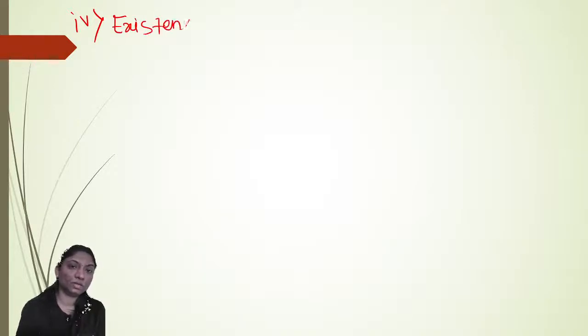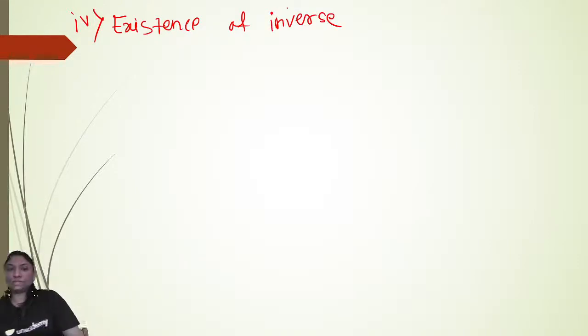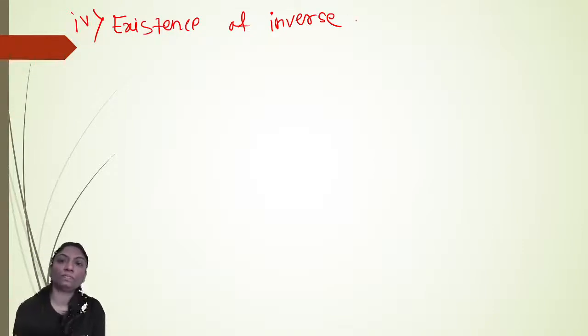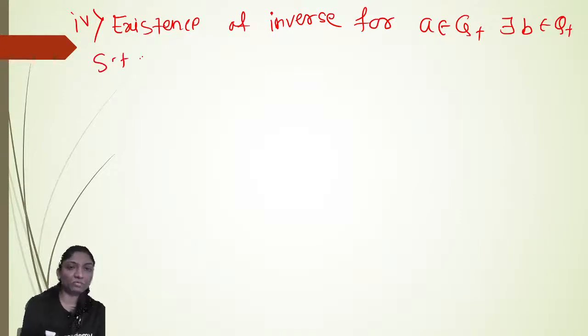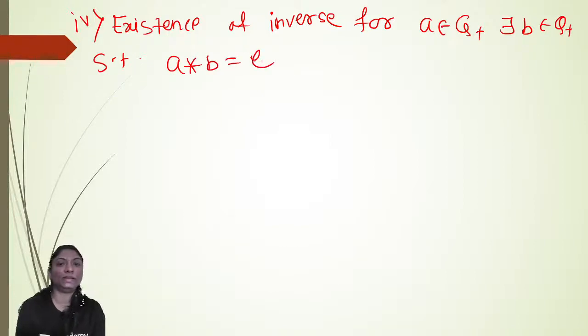Now fourth one, existence of inverse. So for a belongs to Q plus, there exists b in Q plus, and we have to find that b, such that a star b is equal to identity, right?